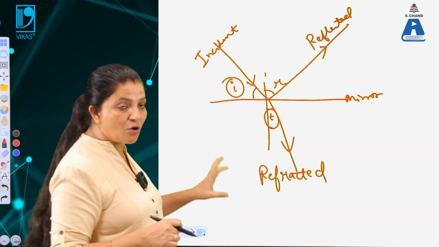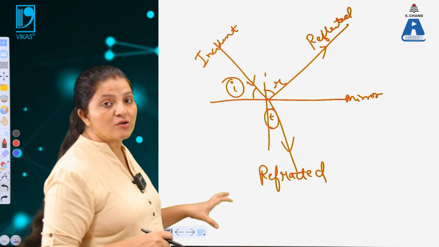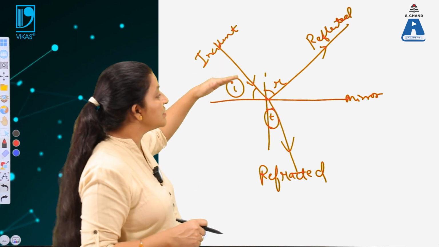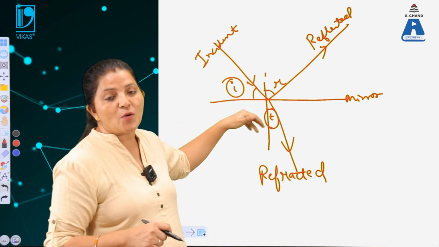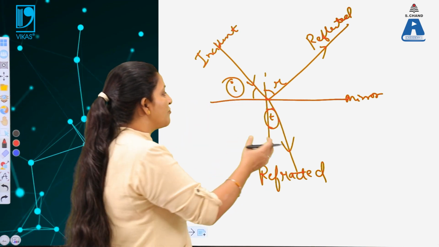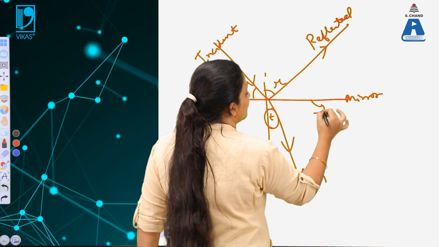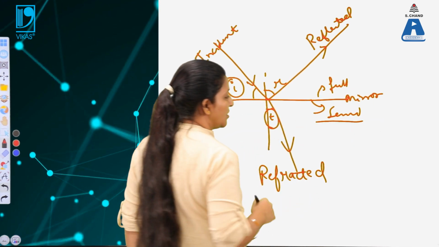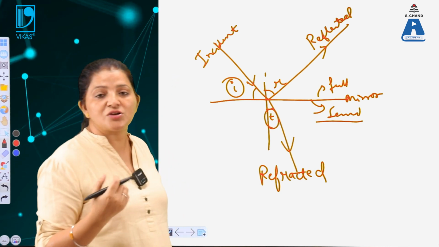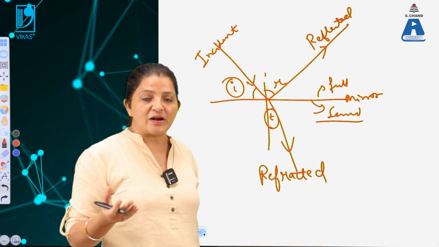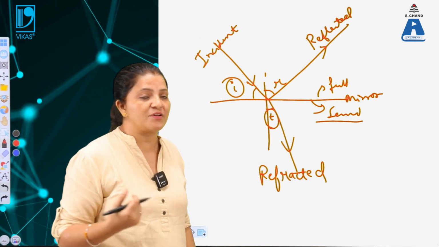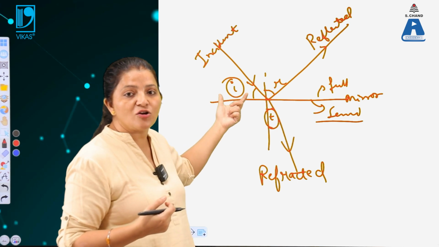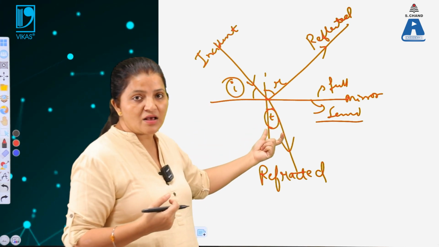That means we are not able to get the path followed by the light when it is incident on some mirrored, polished or semi-polished surface. If one surface is fully polished and one surface is semi-polished, then some portion of the light will be reflected and some portion will be refracted. So we are not able to define the relationship between the angle of incidence and the angle of transmission.